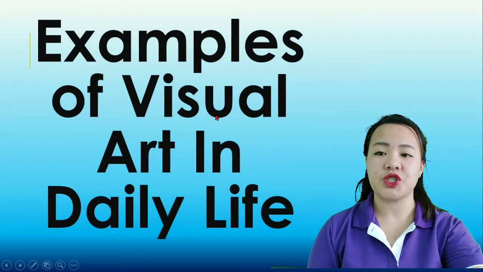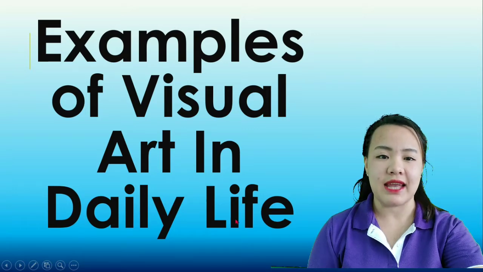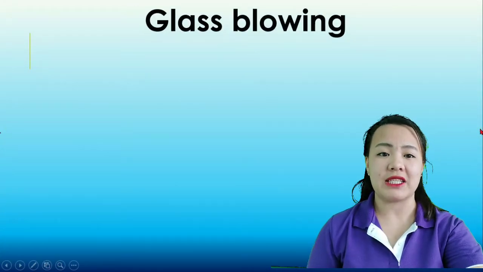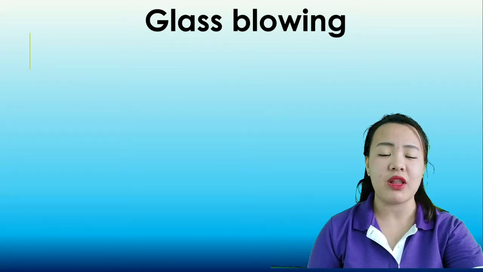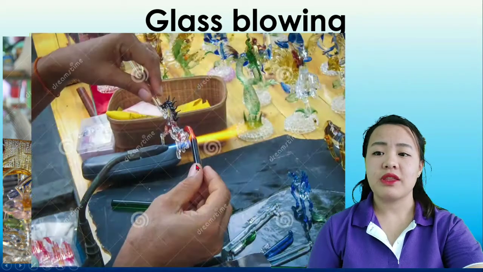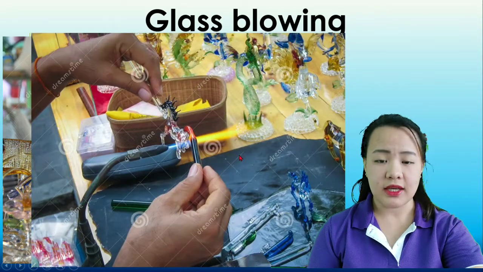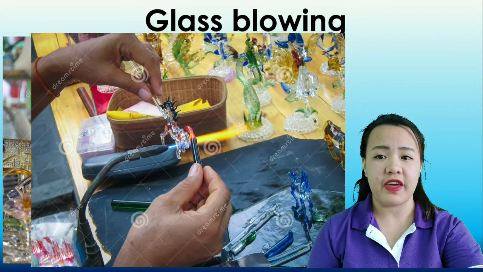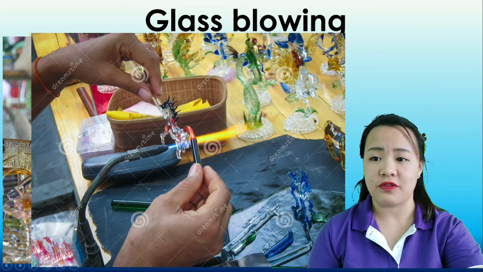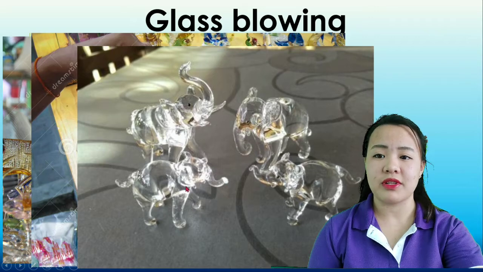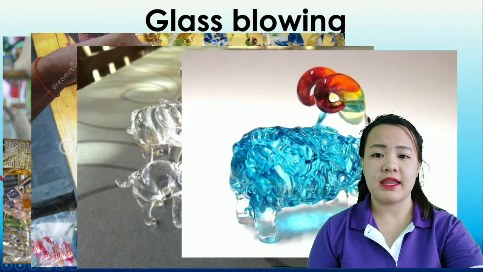Examples of visual art in daily life. Okay, so let's take a look at some examples of visual arts. So number 1 will be glass blowing. Let's take a look at some examples of glass blowing. So this is an example of glass blowing. They are going to melt glass and then form them into figures. Figures like this kind of figures, this one and this one. Let's take a look at some more examples. This one and then this one.